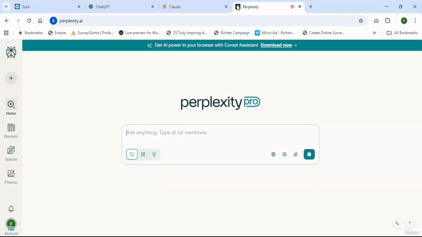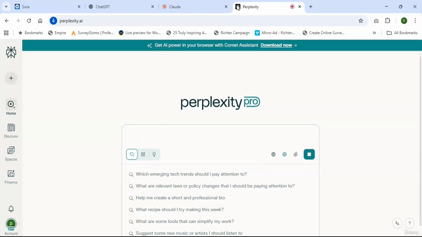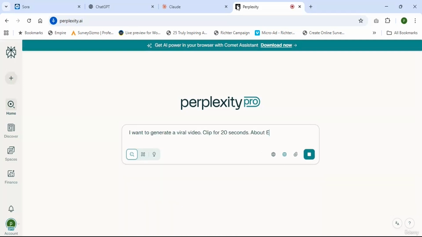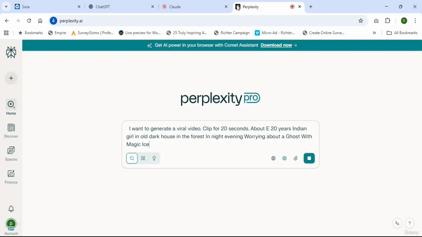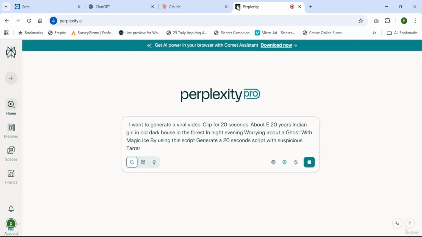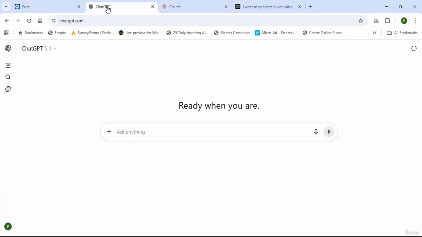Just start with Perplexity. I want to generate a viral video clip for 20 seconds about a 20 year old Indian girl in an old dark house in the forest at night evening, worrying about a ghost with magic eyes. By using this, generate a 20 seconds script with suspicious horror for each 5 seconds. Copy this prompt, enter, go with Claude AI and ChatGPT as well.